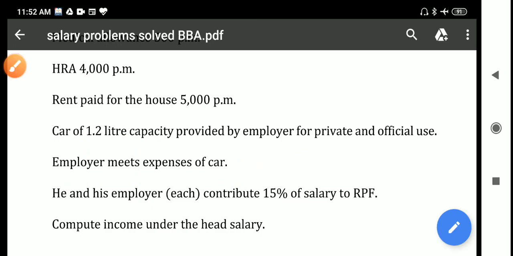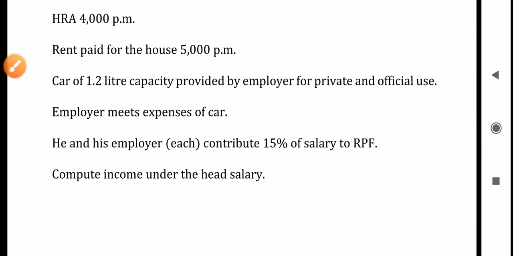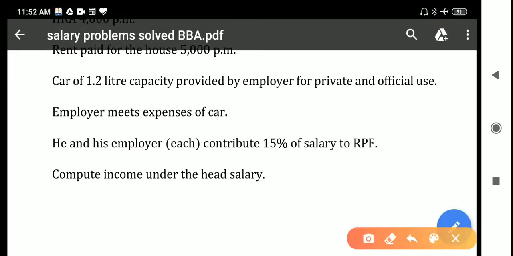And next, he and his employer each, he means the assessee, and his employer each, both of them contribute 15% of salary to RPF. RPF means recognized provident fund. So how is it taxable?